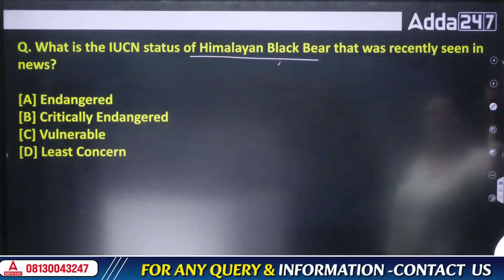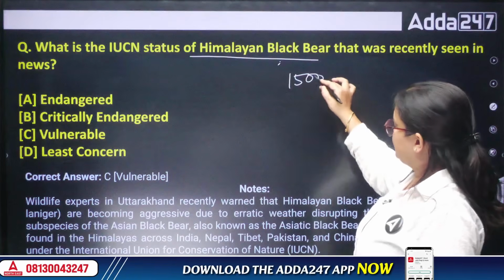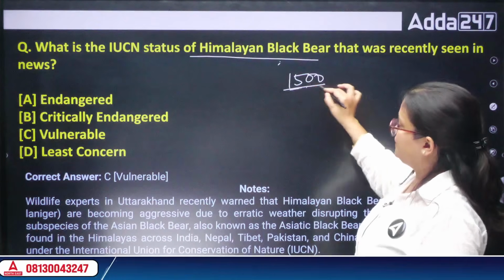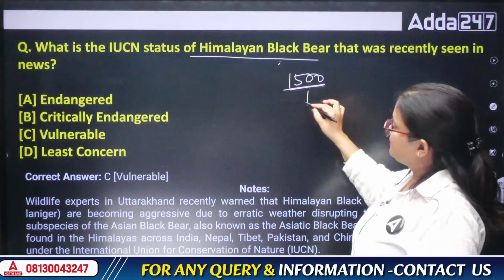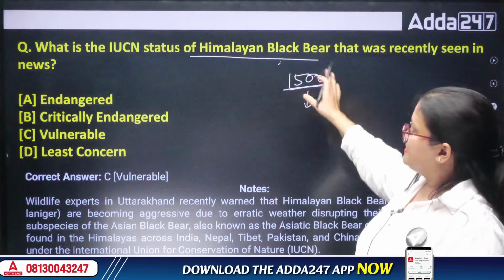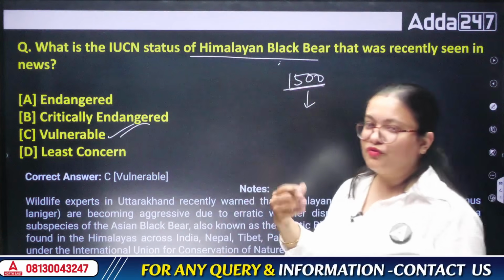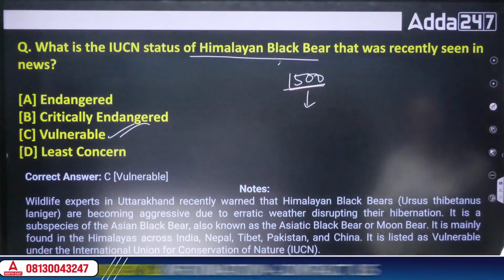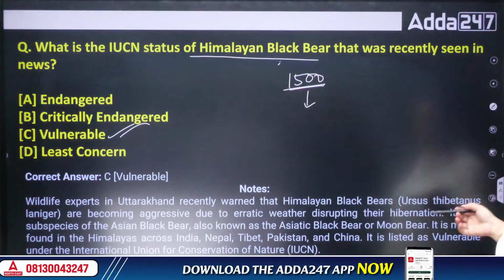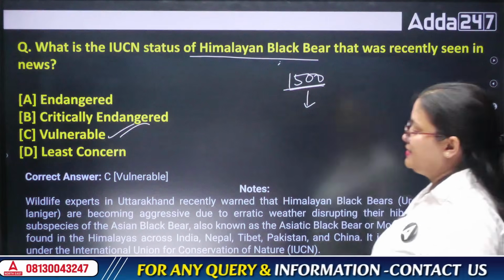Yes, this is a vulnerable species, because the number of this bear now lies around 1500. If it is less than 1500, then we treat the species as endangered. As the number now is almost 1500 or a few more, it is a vulnerable type of species. The scientific name of the Himalayan black bear is Ursus thibetanus laniger.